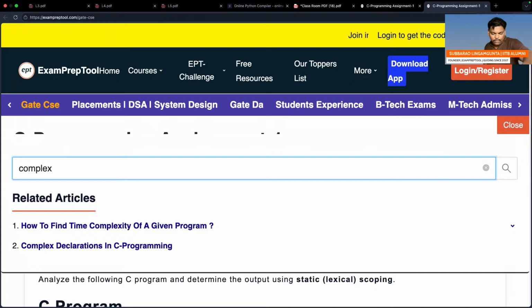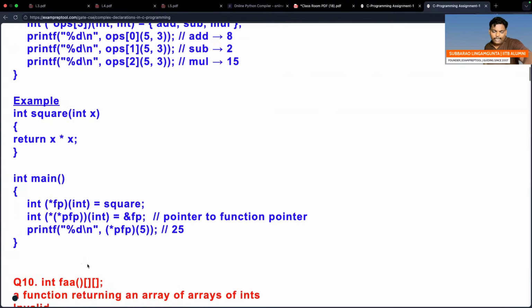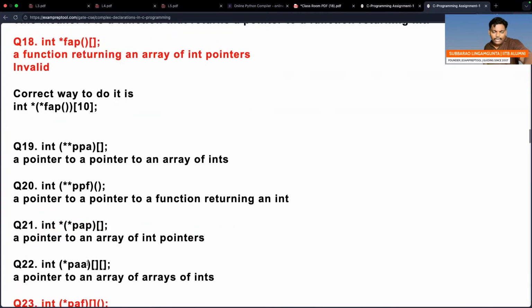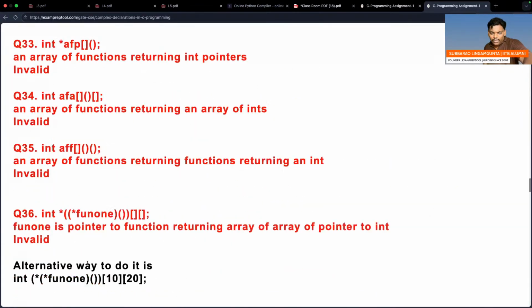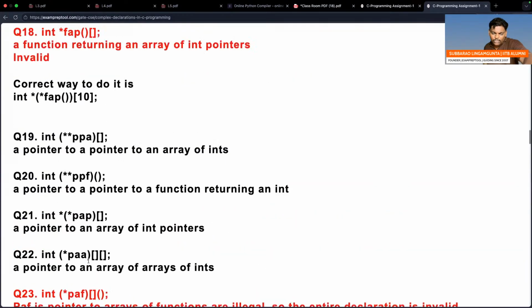Complex C declarations in C programming, then you will find out. I have done almost 15, I think 17. From 18 onwards, in my opinion, all are the same. But these are the conclusions.